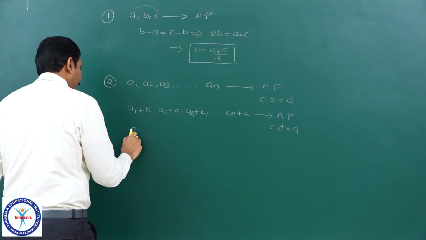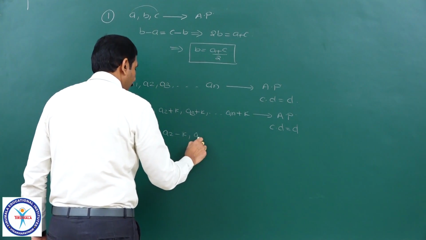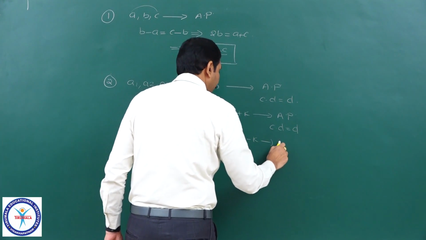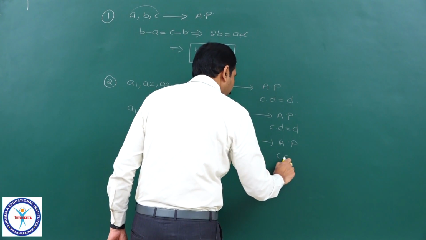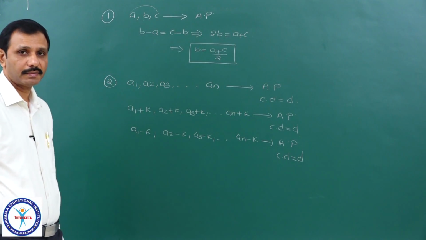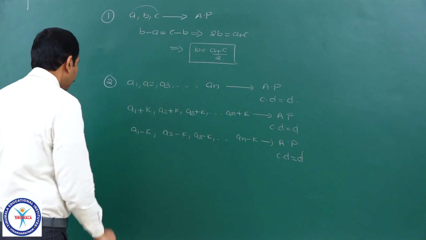Or even if I take a1 minus k, a2 minus k, a3 minus k, and so on, an minus k, it is also an AP only, whose common difference is the same as that of the original sequence only. So it is the first, second point. Third point,